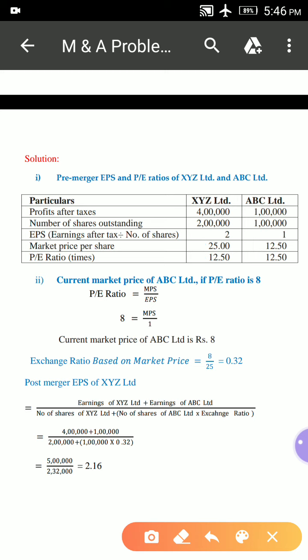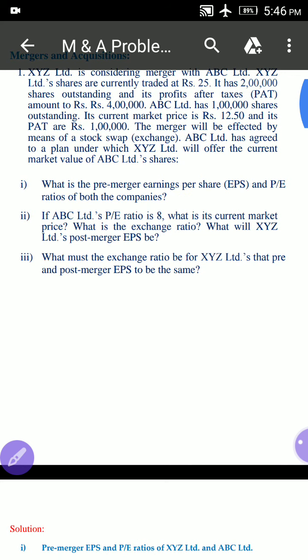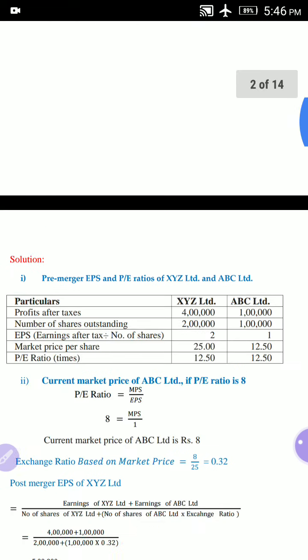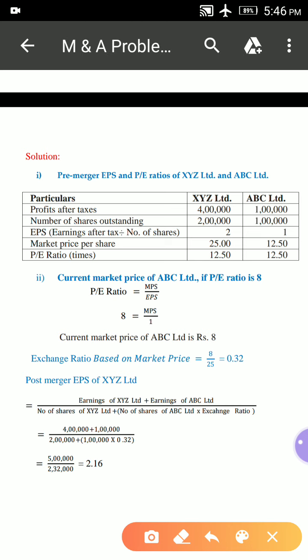Now what is our first question? What are the pre-merger earnings per share (EPS) and PE ratios of both the companies? The pre-merger EPS is rupees 2 and rupees 1 for XYZ and ABC Limited respectively, and the price earnings ratio is 12.5 and 12.5.